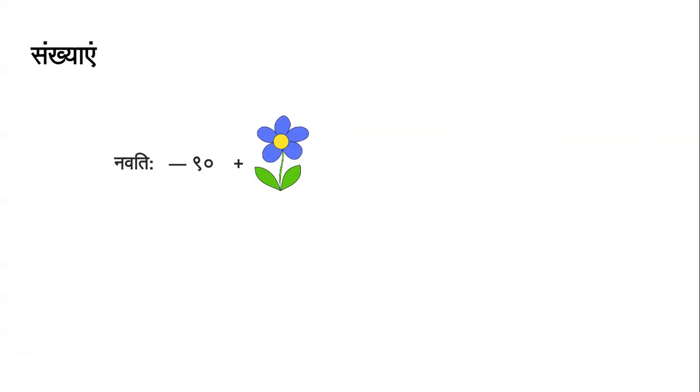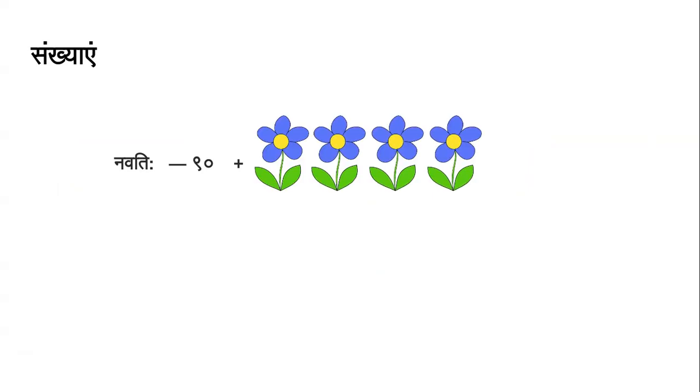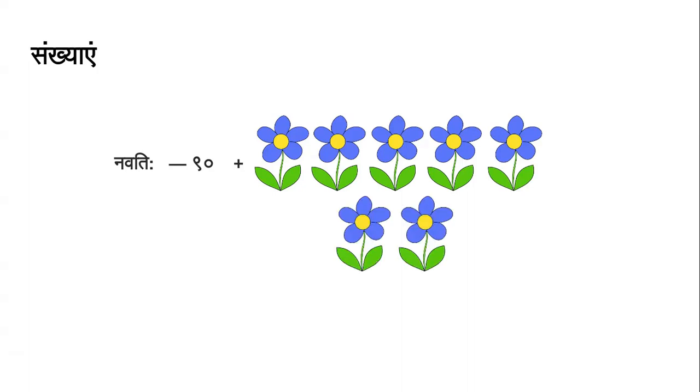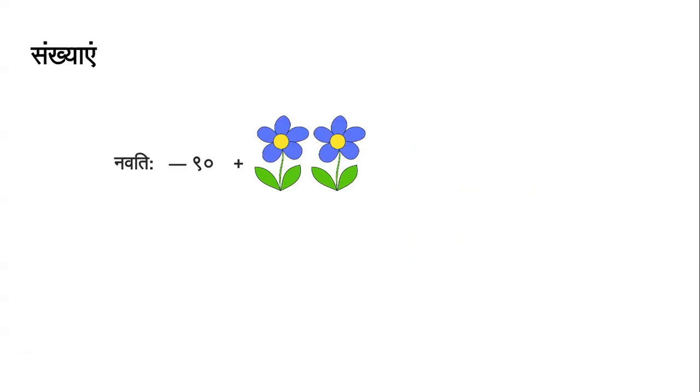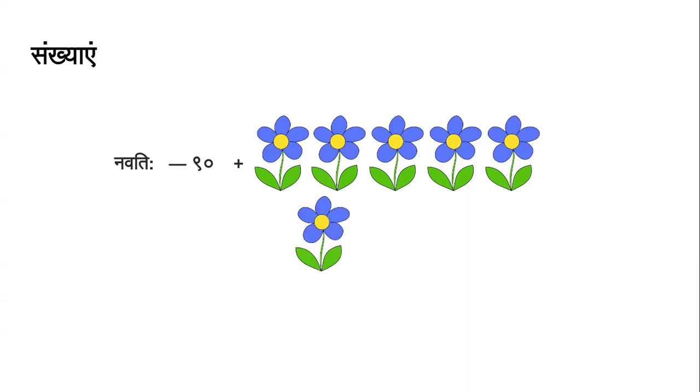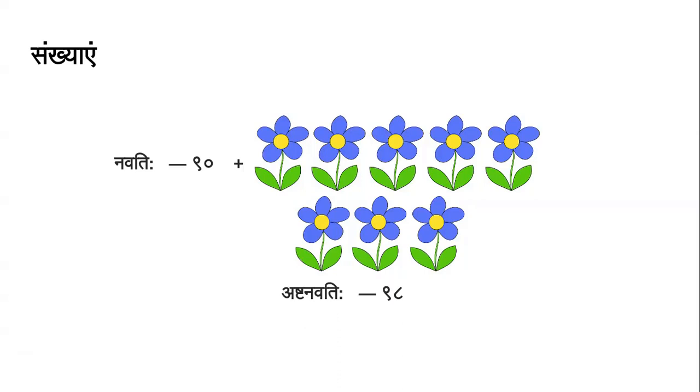Now let's add Ekam, Dve, Trini, Chatvari, Pancha, Shada, Sapta. We are adding Sapta Pushpaha. It is Saptanavatihi, 97. Now let's add some more flowers. Ekam, Dve, Trini, Chatvari, Pancha, Shada, Sapta, Ashta. So how many flowers are we adding? We are adding Ashta Pushpaha. That is Ashtanavatihi, 98.